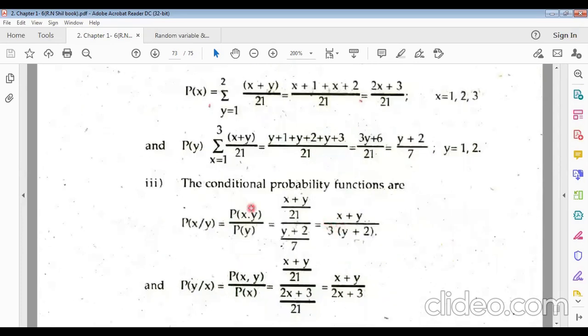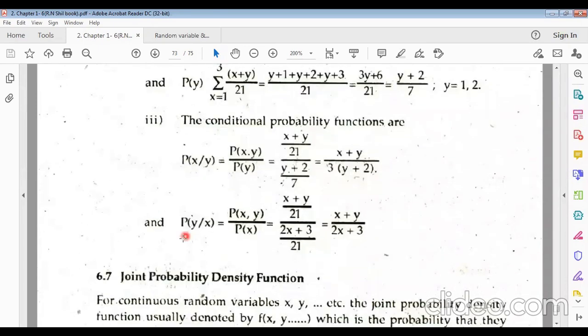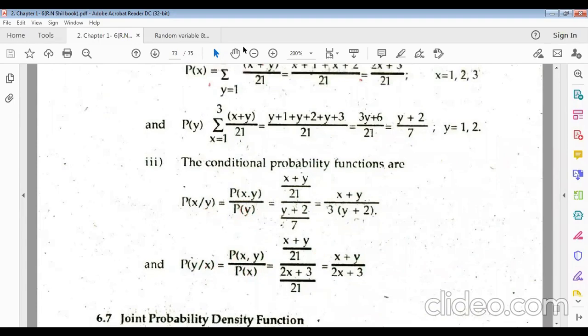Now another one, the conditional probability functions. The probability of finding x if y has happened is p(x, y) divided by p(y). Just putting all these values, we get this one. Similarly, the probability of y if x has happened is p(x, y) divided by p(x). If x is given, here it is p(x) in the denominator; if y is given, p(y) in the denominator. A very interesting example for you.